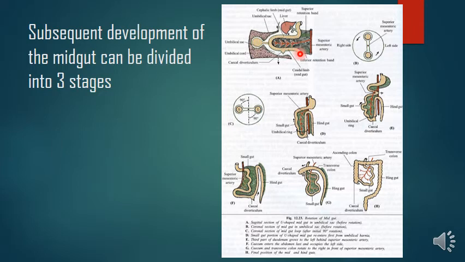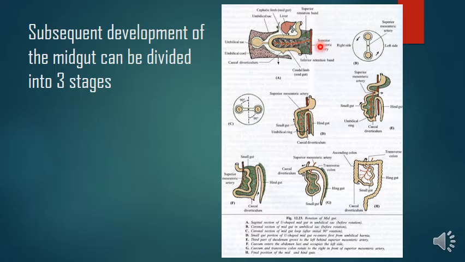And the enlargement of the omental bursa or the lesser sac following the rotation of the stomach allows a caudal extension of the infolded dorsal mesogastrium superficial to the transverse colon and its mesocolon. So this infolded mesogastrium persists in the adult as the greater omentum. So here the stomach is there, right? From the stomach, the dorsal mesogastrium that extends caudalwards, downwards, forms a white apron. I have discussed this in the earlier classes, if you remember. So that's going to form the greater omentum.